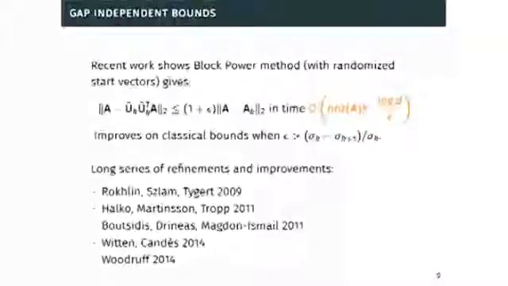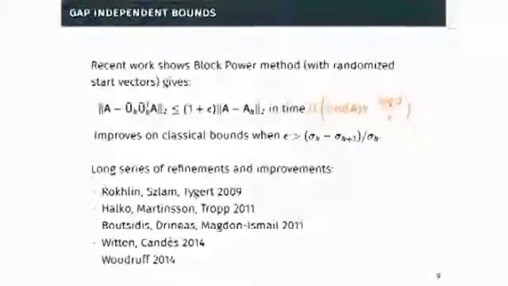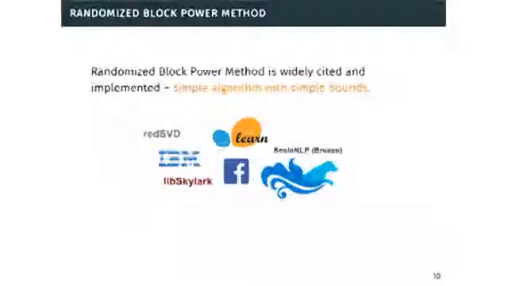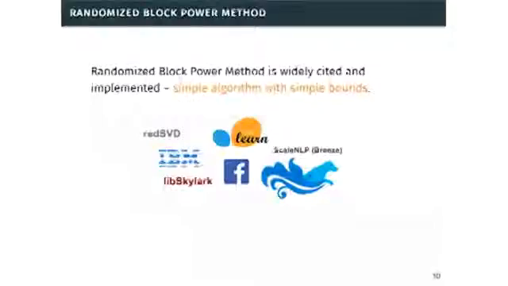There's been a long line of work on this. Probably the most well-known paper is the Halko, Martinsson, Tropp overview. And subsequent to the release of these results, there's been a lot of renewed interest in this randomized block power method. It's a very simple algorithm. It gives simple runtime bounds. And so it's been implemented all over the place recently.